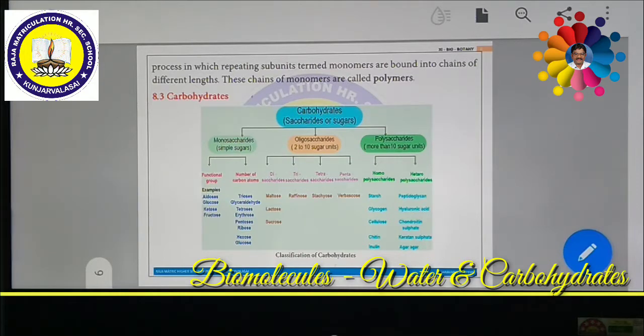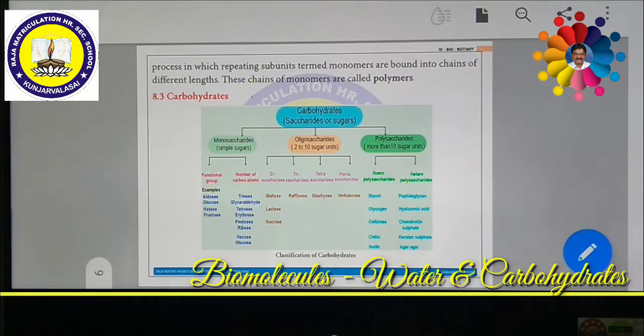Then if the carbohydrates consist of more sugar units, like more than 10 sugar units, they will be called polysaccharides. Among the polysaccharides, these are further divided into two different categories: homopolysaccharides and heteropolysaccharides. If it has the same kind of sugar units, they are called homopolysaccharides. If they have different types of sugar units, they are called heteropolysaccharides.